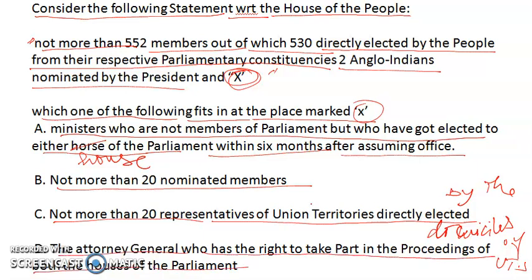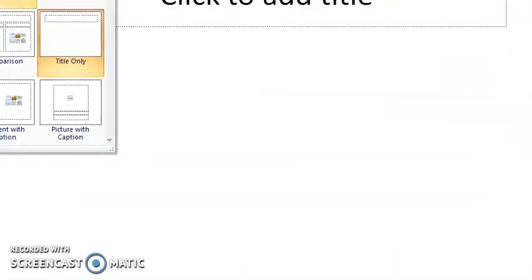So the correct answer to this question will be option C, that is not more than 20 representatives of union territories directly elected by the residents, or by the electors from the union territories. So this is the correct answer. Now let's talk in great detail about this question and what it is talking about. Let me take the new slide. Okay, so let's see in great detail about this question.